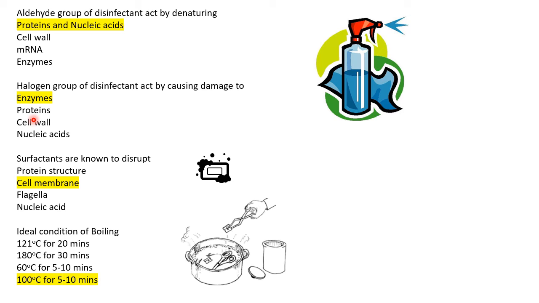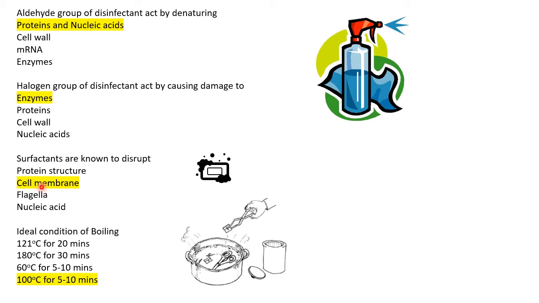Don't get confused. Don't mark the incorrect answer. You will lose your marks. This is very basic and easy to remember. So have your concepts clear. Then surfactants are known to disrupt what? So surfactants disrupt the cell membrane of bacteria.